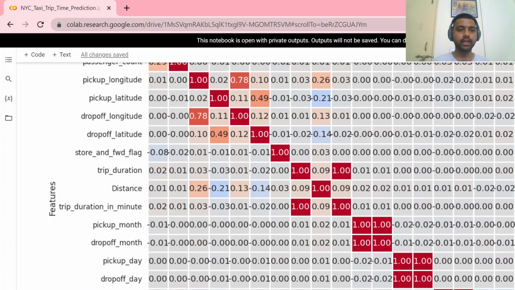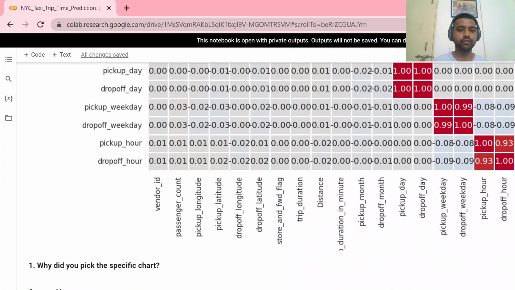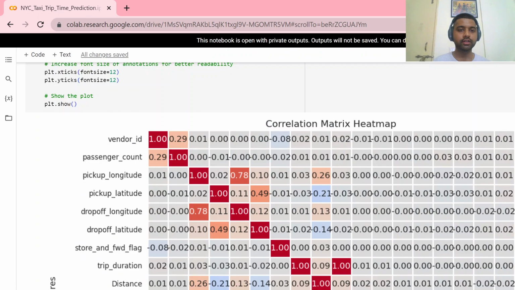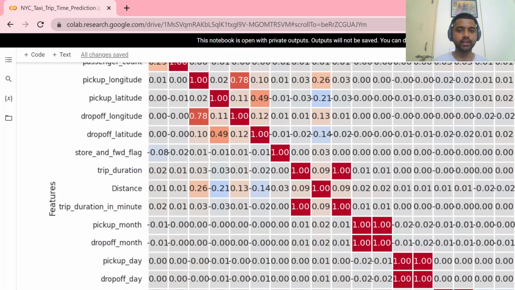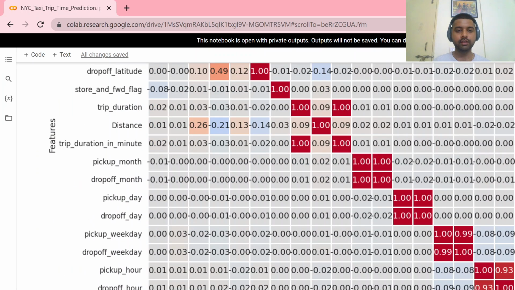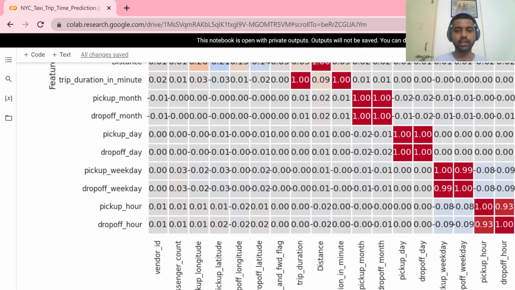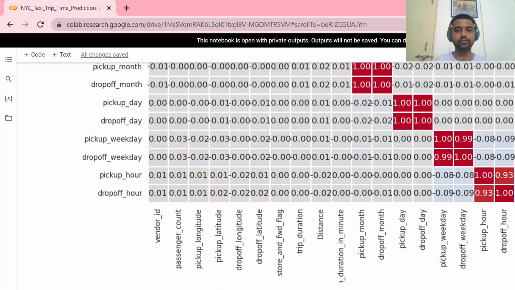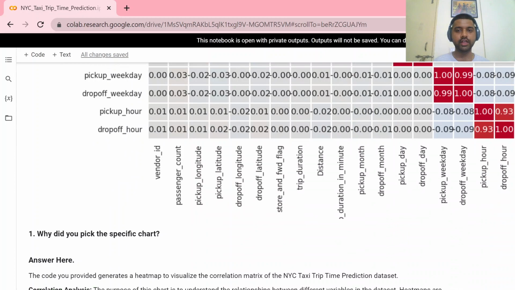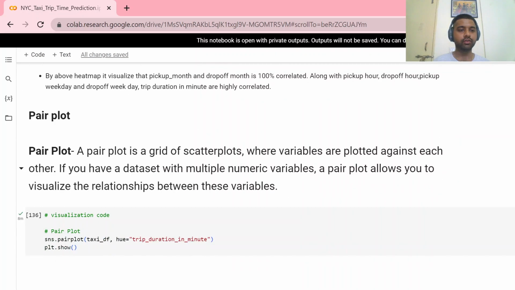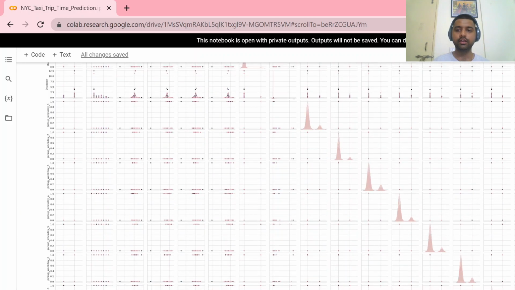Pickup longitude and drop off longitude have a correlation of 0.78, and pickup month and drop off month have a 1:1 correlation, highly correlated. Pickup weekday and drop off weekday have a high correlation. Pickup hour and drop off hour have a correlation of more than 0.9.